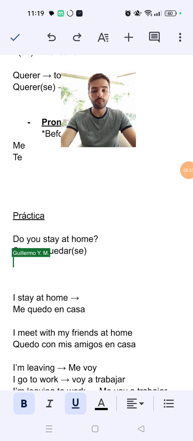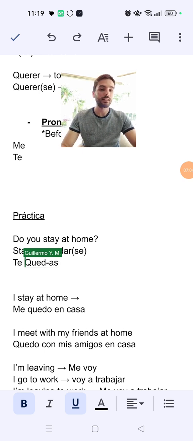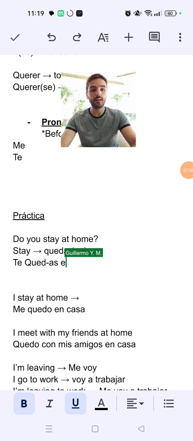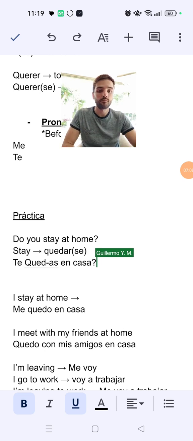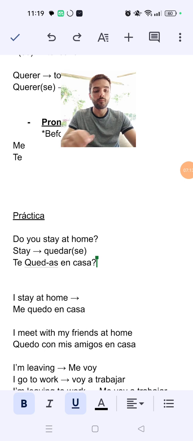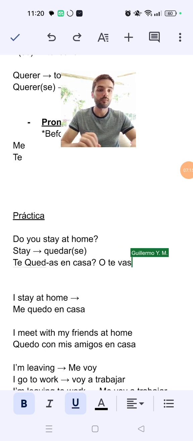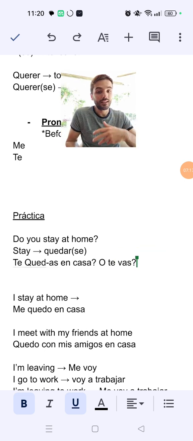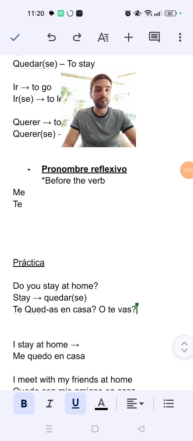So then quedas, and then we also put the pronoun before, te quedas en casa. Okay, o te vas, or are you leaving? Te quedas en casa o te vas. And here we say te, right?